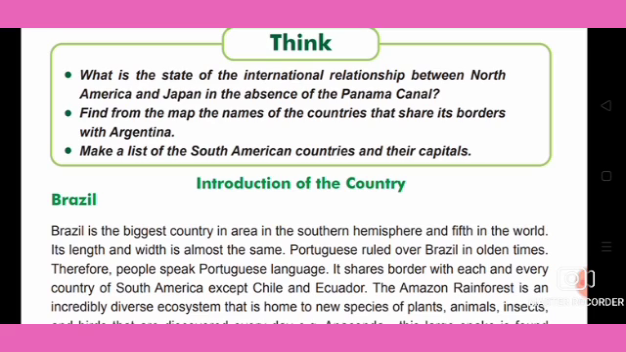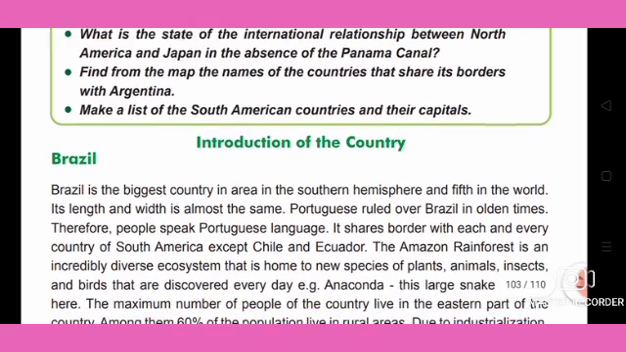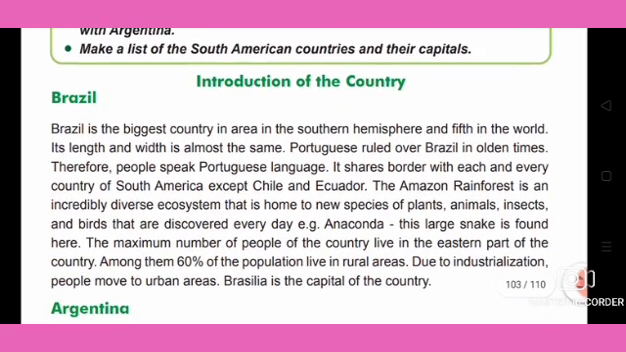Find on the map the names of the countries that share borders with Argentina. Make a list of South American countries and their capitals. We have already seen these things. Next we will see Brazil.